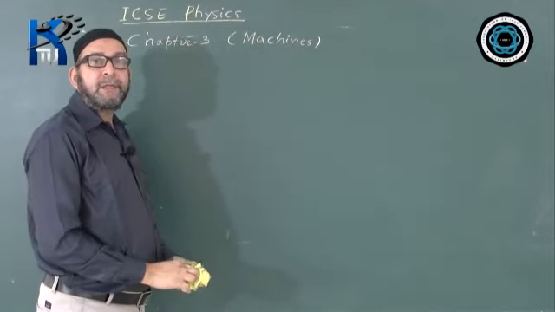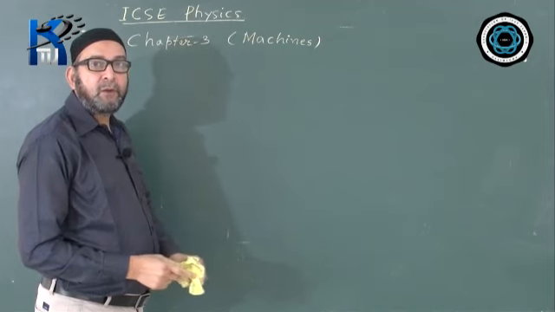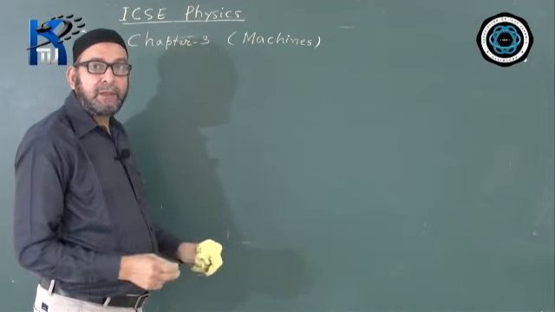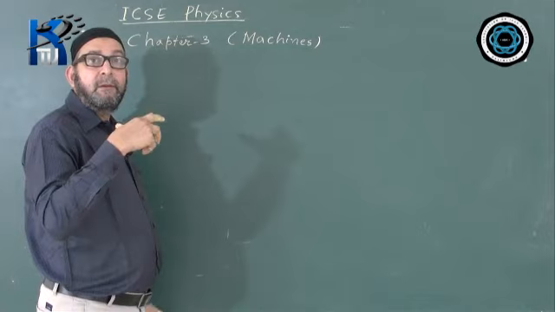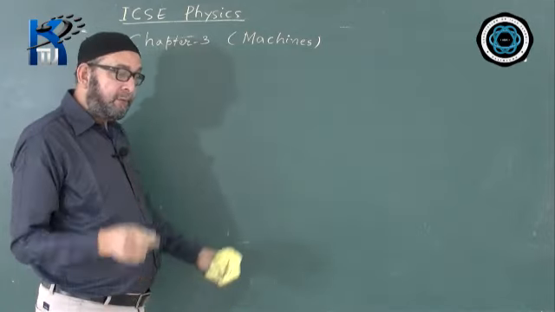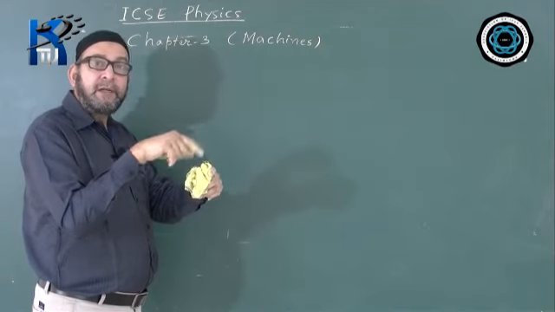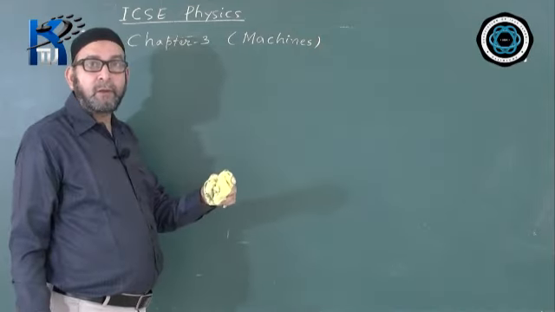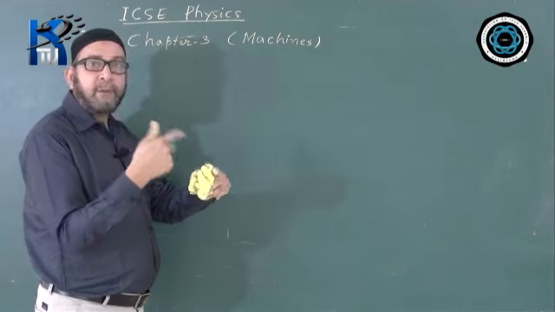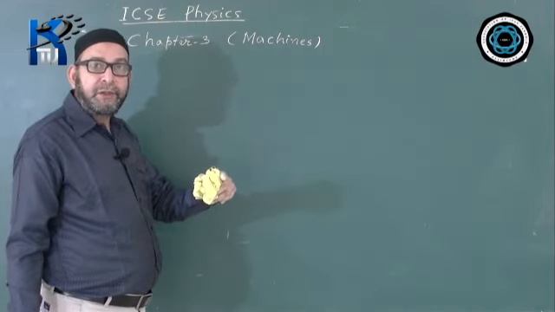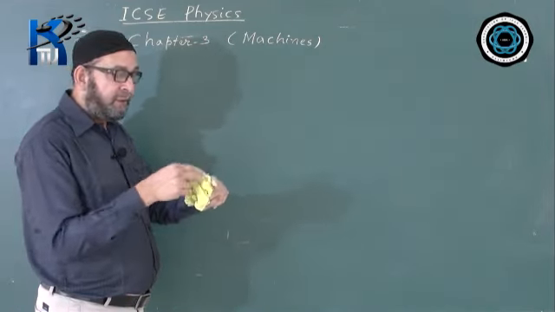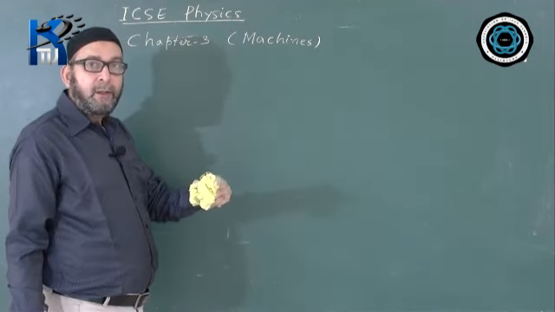What is the working principle of a machine? We say a machine works on the principle of conservation of energy. That means a machine does not create its own energy. First we have to supply the energy into the machine, and then the machine makes use of that energy and does the useful work. And of course, during that process there is a loss of energy due to friction and radiation. Mainly friction and radiation are responsible for the loss of energy.